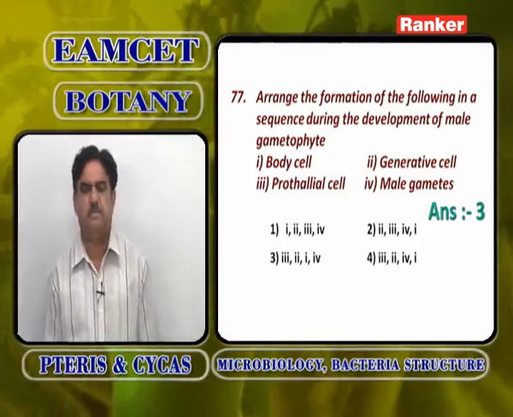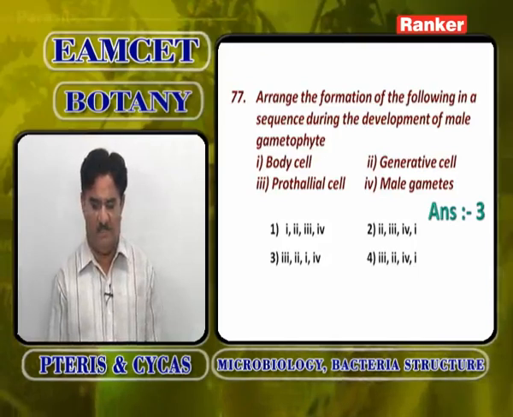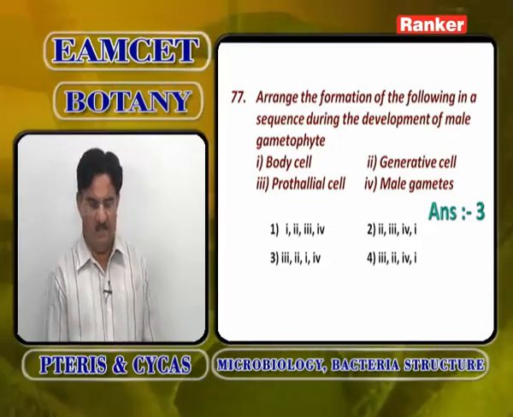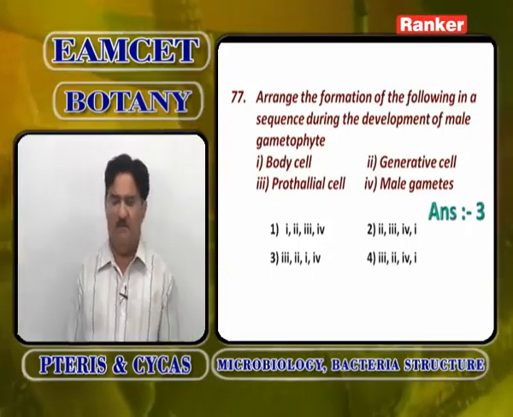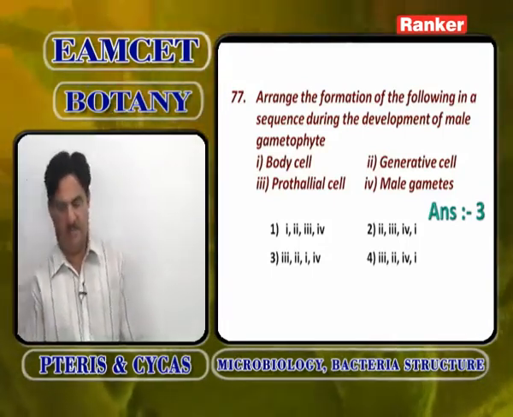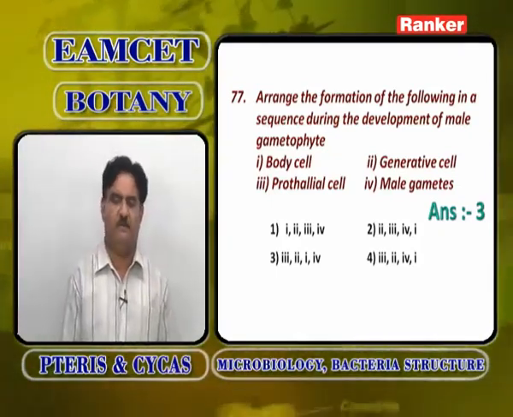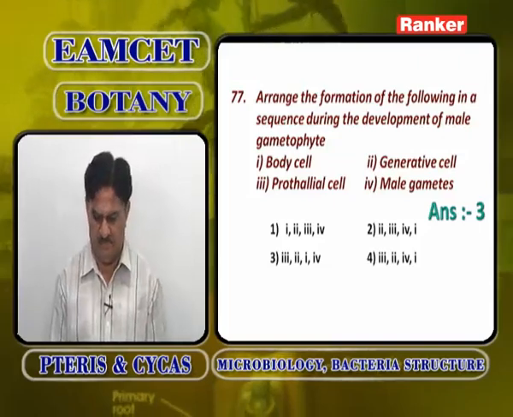So the answer is 3, 2, 1, 4. First is prothalial cell, then generative cell, then body cell, finally male gametes. 3, 2, 1, 4 is the correct sequence of formation of various cells during the development of male gametophyte in Cycas.